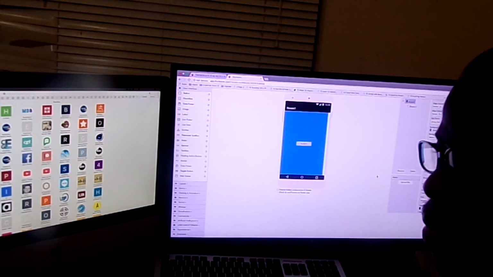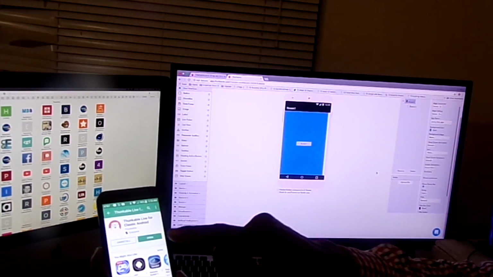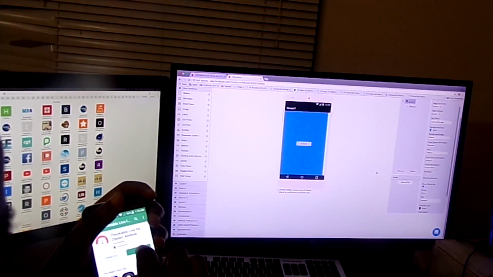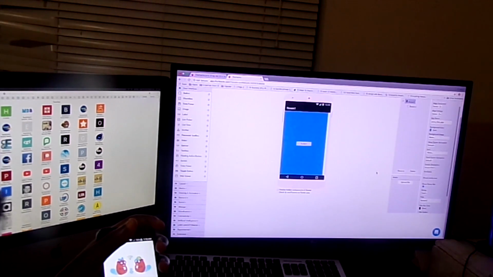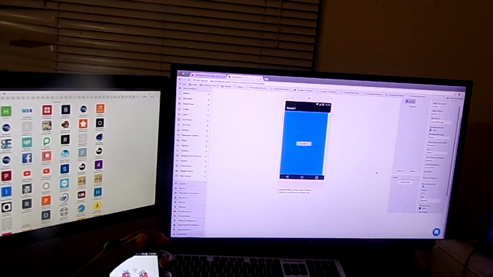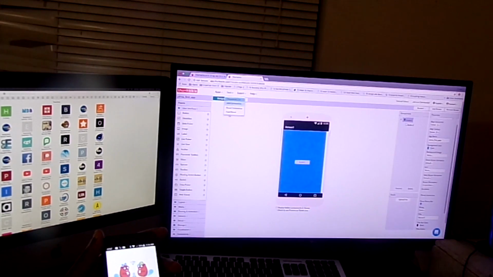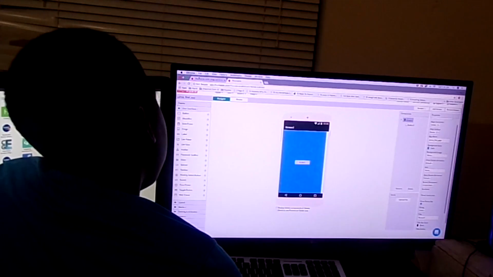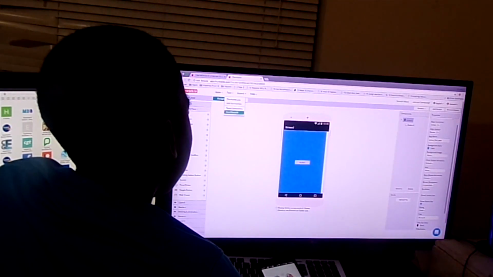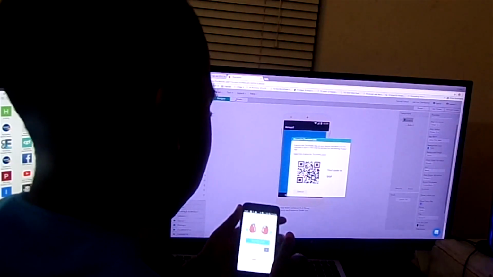So right now, it has finished installing. Awesome. Click open. Now let's click live and see what happens. Let's click test. Click Thunkable Live. Go on, press it. Thunkable Live. Yes, and scan the QR code.